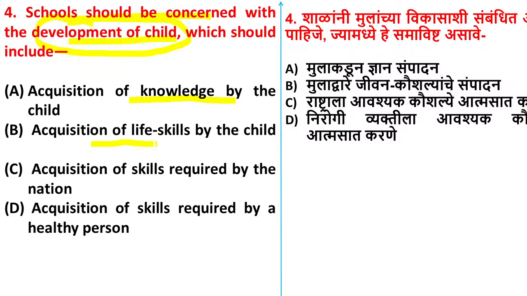Option B, acquisition of life skills by the child. So whatever life skills students are going to learn should be included in the schools. Option C, acquisition of skills required by the nation. Whatever skills are required for the development of the nation must be included in the curriculum or in the schools. Option D, acquisition of skills required by a healthy person. Yes, here four options are there, A, B, C and D. You can comment the answer in the comment box.